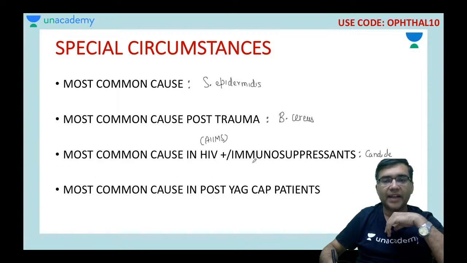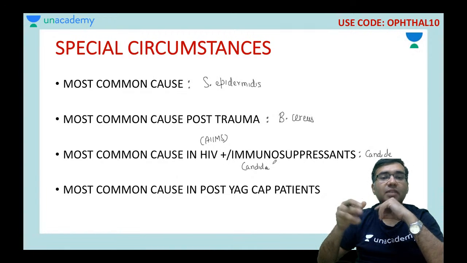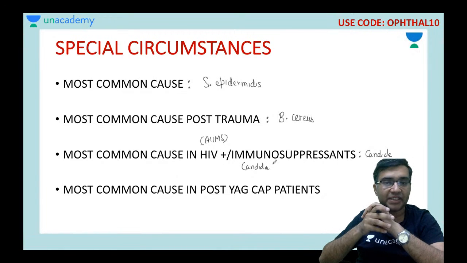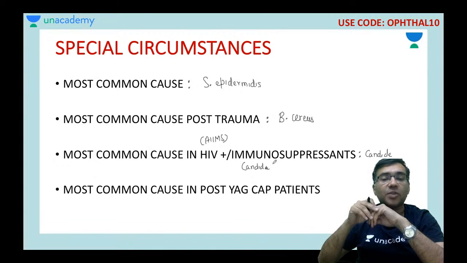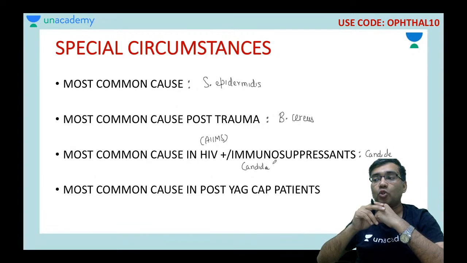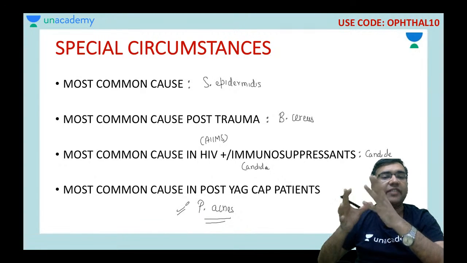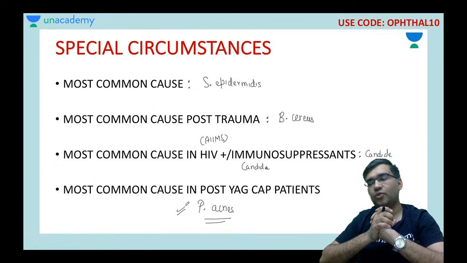If they ask most common cause of endophthalmitis in post YAG cap patients, where the YAG capsulotomy has been done for your posterior capsular opacification, then your answer is, have you heard about this bacteria? Propionibacterium acnes. Okay, so these are a few very important questions which you have to remember.